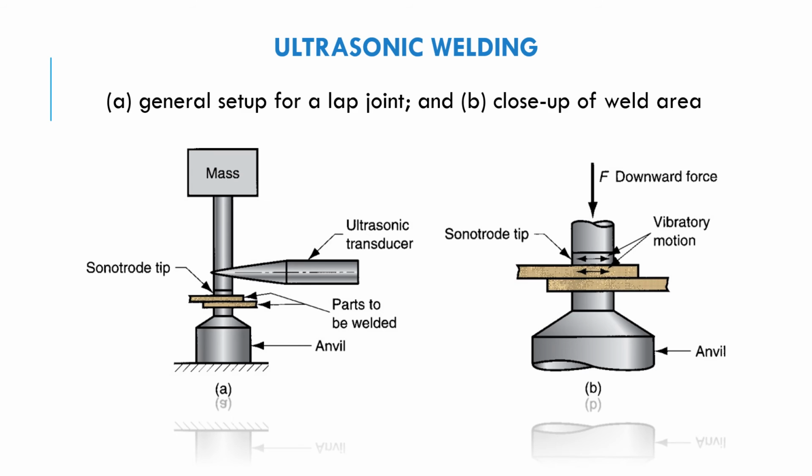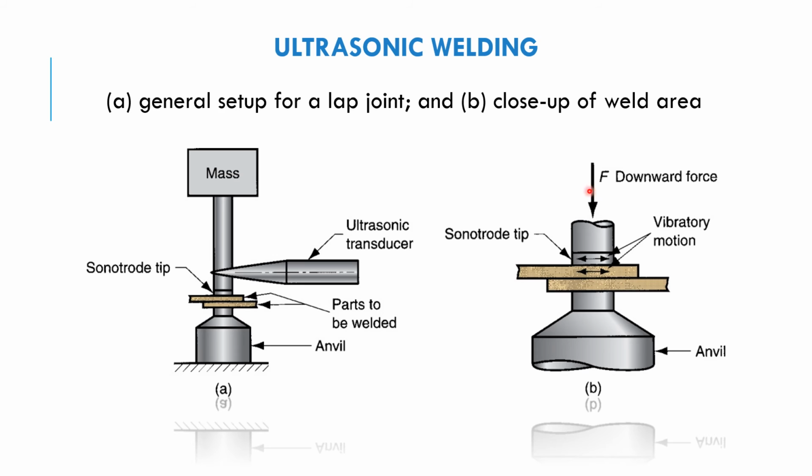So if you can see, there will be this arrangement, where there is an ultrasonic transducer that makes the tool, the tip where the welding takes place, vibrate using ultrasonic vibration. Okay, and then the parts to be welded will be placed together. When we apply the ultrasonic, then these parts will be bonded together.